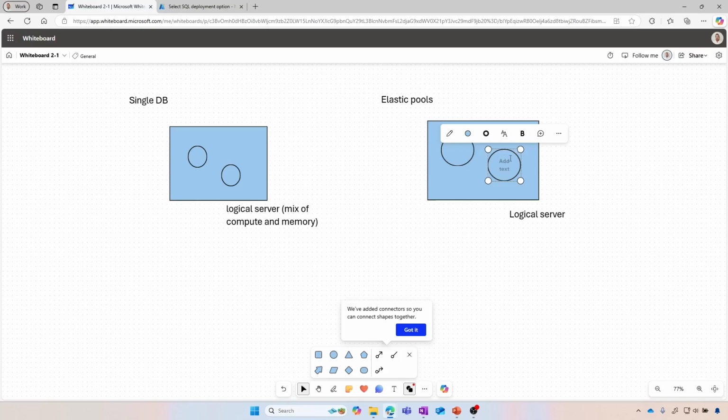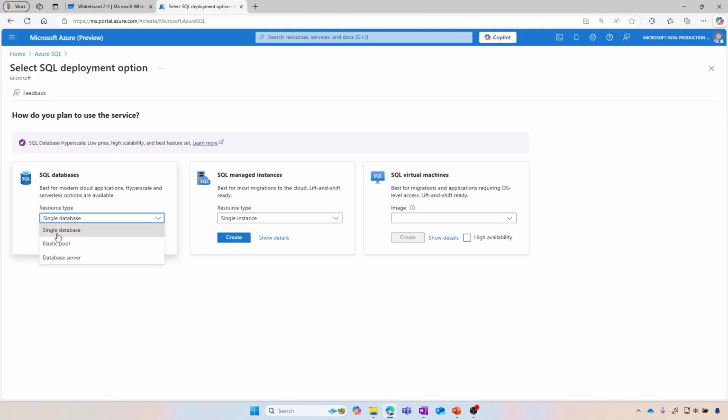So if there's a higher need of usage for that specific database, that database will be able to grow within limits that you define, right? So you allocate the storage and the compute to a group of databases, and then when the usage is not as high, then it will scale back to its original size. Okay, so very interesting approach that we have here for those two options with the Azure SQL database. Well, let's go back to the portal and start the deployment of a single database.